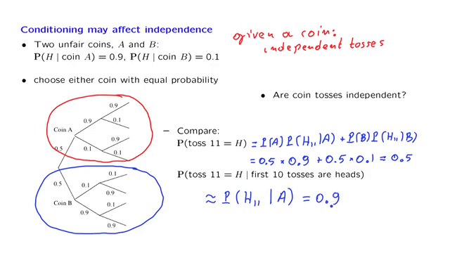So the conditional probability is quite different from the unconditional probability, and therefore information on the first 10 tosses affects my beliefs about what's going to happen in the 11th toss, and therefore we do not have independence between the different tosses.